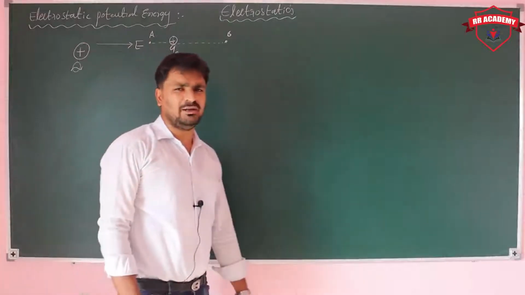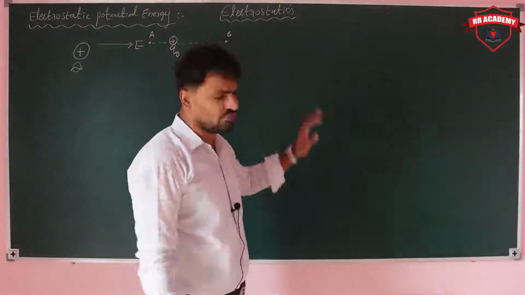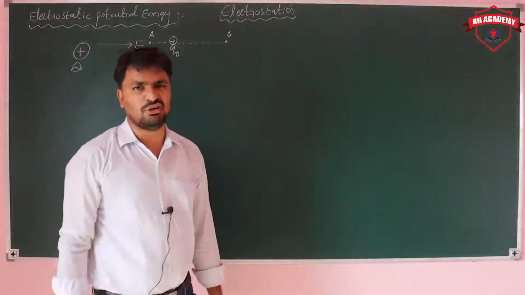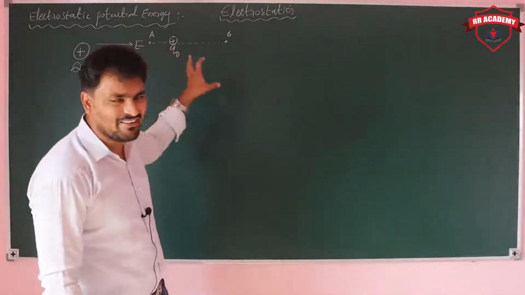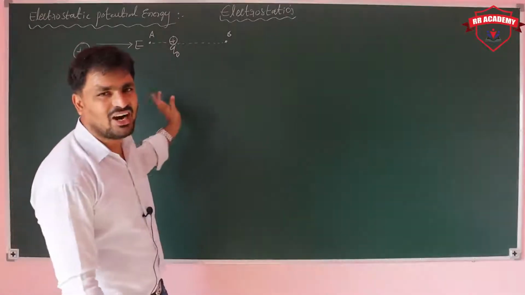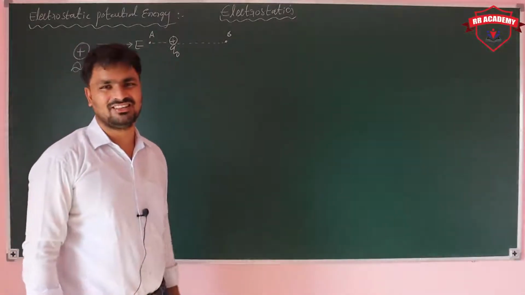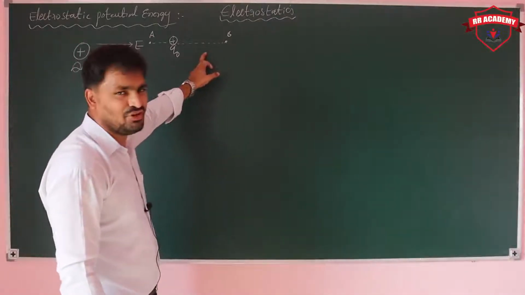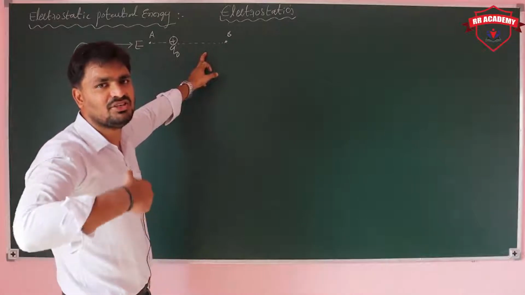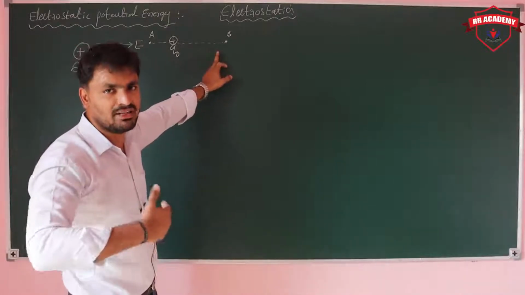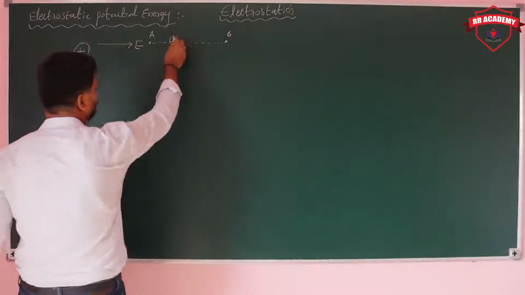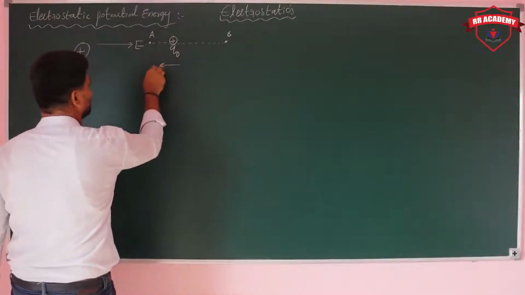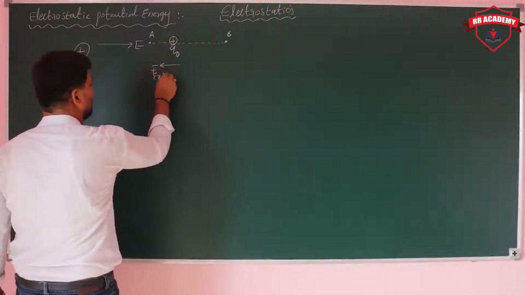When the charge is at point B, which is a somewhat far distance, the field strength is somewhat less. As I already told you, whenever it is nearer there is more field strength, and far away from the charge, less field strength. So here we have less field strength, but as we come towards the charge, the field strength increases. That means you need to struggle and apply more force. To move it, you are applying a force, which we can name as the external force.